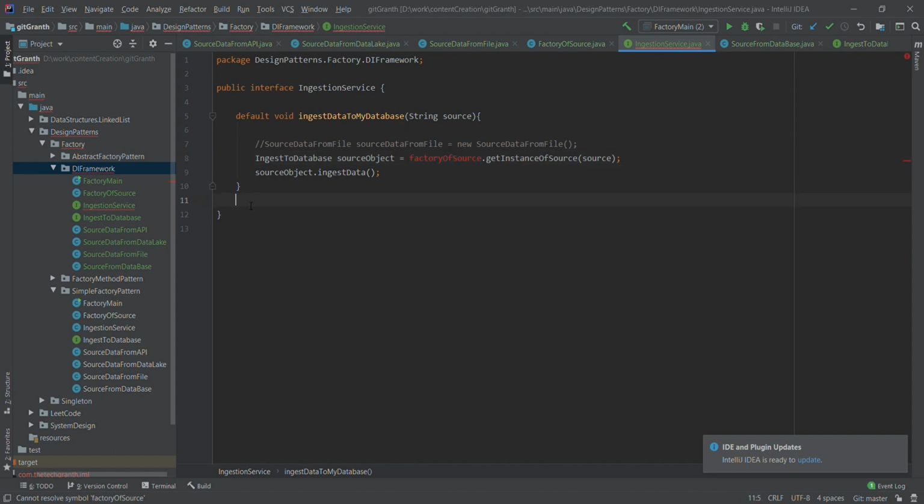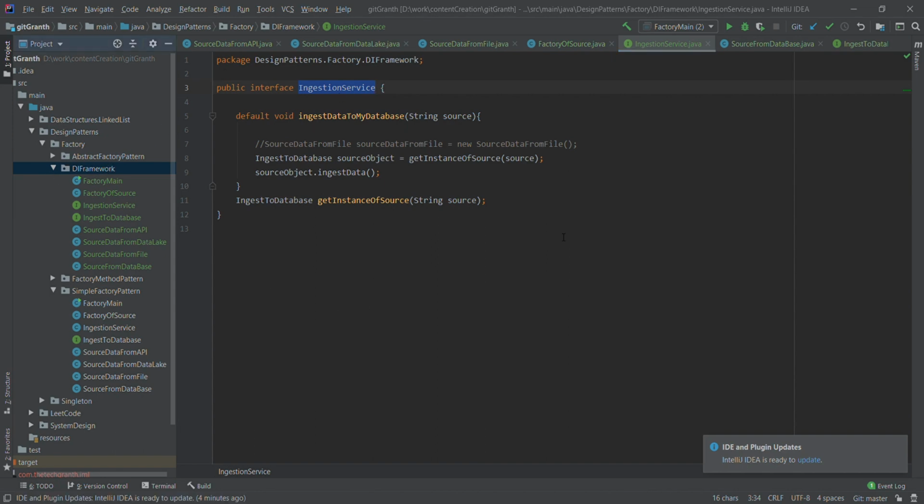For that, we can create a method signature here, and we'll just remove this, and say that you get the instance by source. So this will be a method. Now this method will be implemented by the subclasses which will inherit the ingestion service interface. So let us create those two subclasses for this.